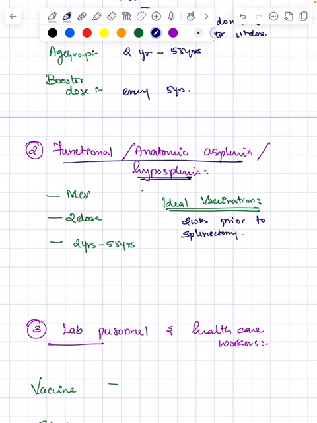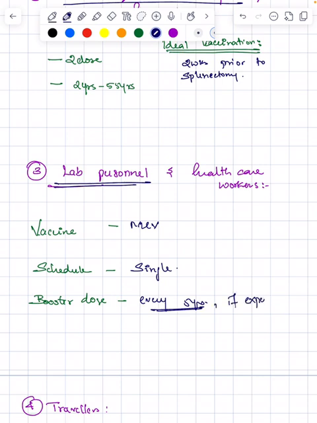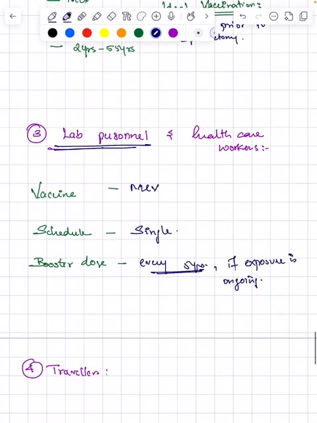Alright. Next, coming to another important category, lab personnel and healthcare workers. The vaccine preferred here is meningococcal conjugate. A single dose schedule should be given. The booster dose is every 5 years if the person has ongoing exposure. So this is for lab personnel and healthcare workers.